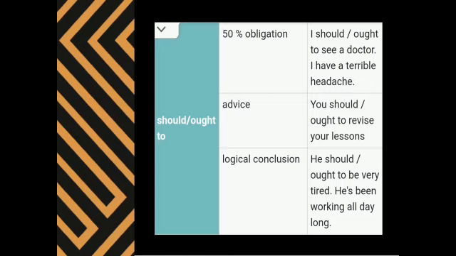I think you all are clear now about the modals and their uses, and I hope you all will be using these words in your everyday life.